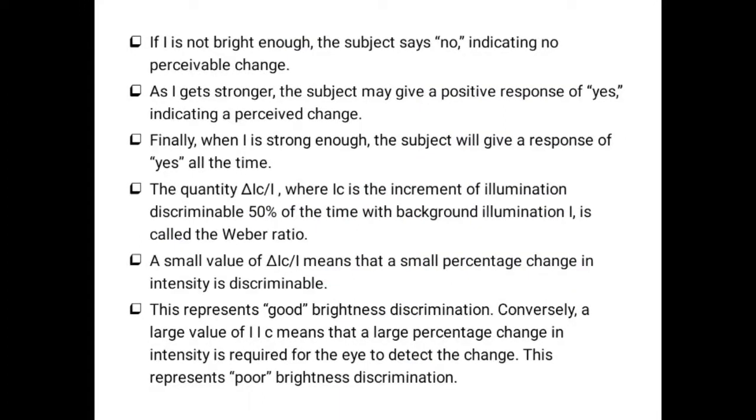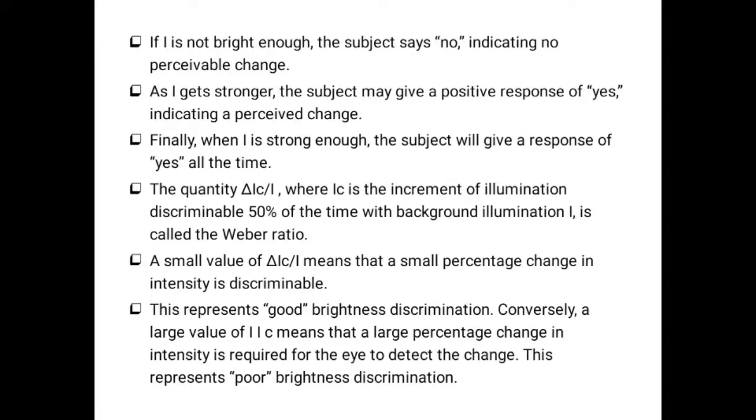Why are we doing this? We are conducting an experiment to determine the subjective brightness and the brightness adaptation of our visual system. If I is not bright enough, the subject says no. If I gets stronger, the subject's response will be yes. Based upon the subject's responses only, we calculate the values. When I is strong enough, the subject will respond yes all the time.